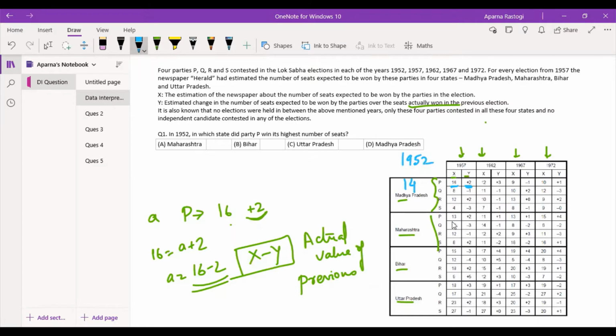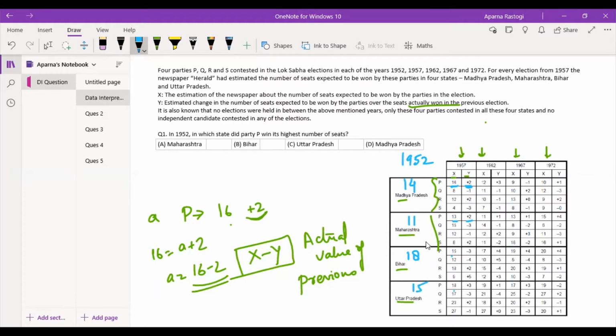In case of Maharashtra, this is 13, this is plus 2, so 13 minus 2, again I get 11 as the answer. This is 15, this is minus 3. It has to be x minus y. So basically this becomes 15 minus 3, 15 plus 3, that is 18. And for UP, it becomes 18 minus 3, that is 15.